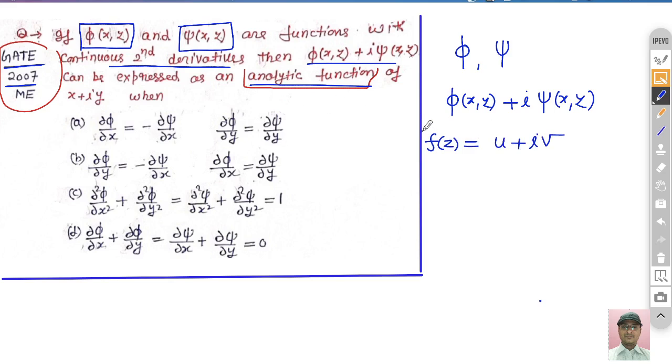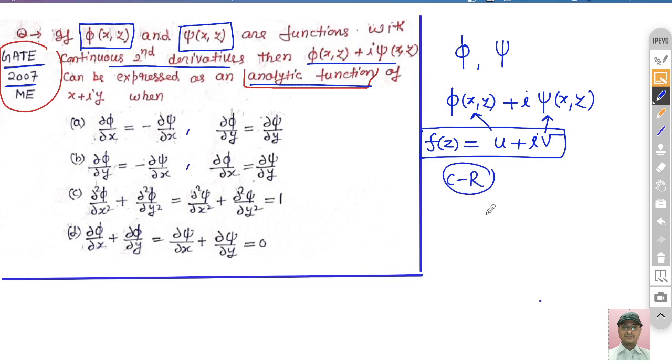So you know this function is analytic. The necessary condition is what? It satisfies the Cauchy-Riemann equation. Only in place of u it is mentioned phi, and in place of v it is mentioned psi, right? So if it is analytic then it must satisfy the Cauchy-Riemann equations.